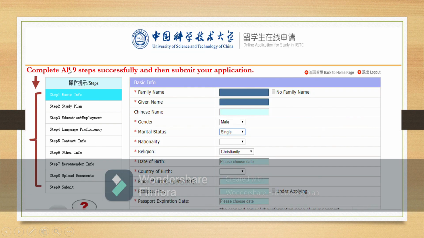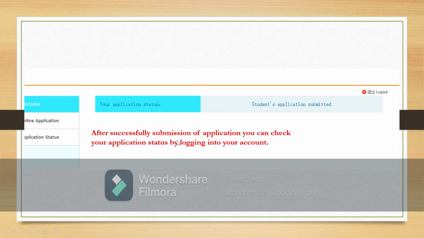Kindly complete all these 9 steps successfully, and before submitting your application form you have to review it, because after submission you can't make any changes. After successful submission, you can check your application status by logging into your account.